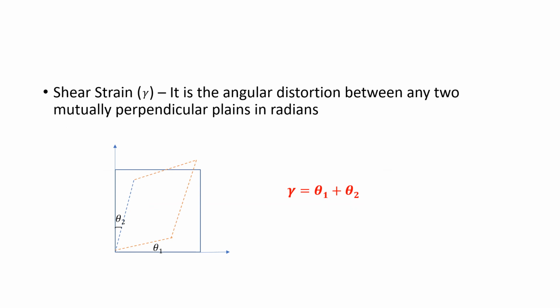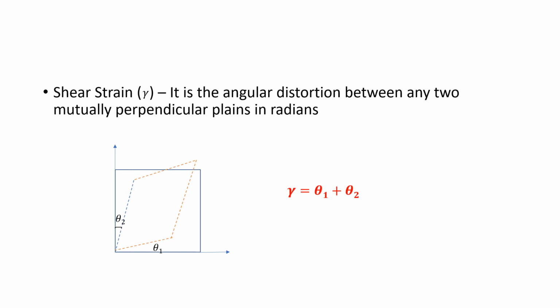Now, another important part is shear strain. Shear strain is the angular distortion between mutually perpendicular planes, measured in radians. See in the figure, there is an element marked along the x and y directions. If we apply a shearing force, the element starts to distort from its original position: along y it generates theta 2, and along x it generates theta 1.